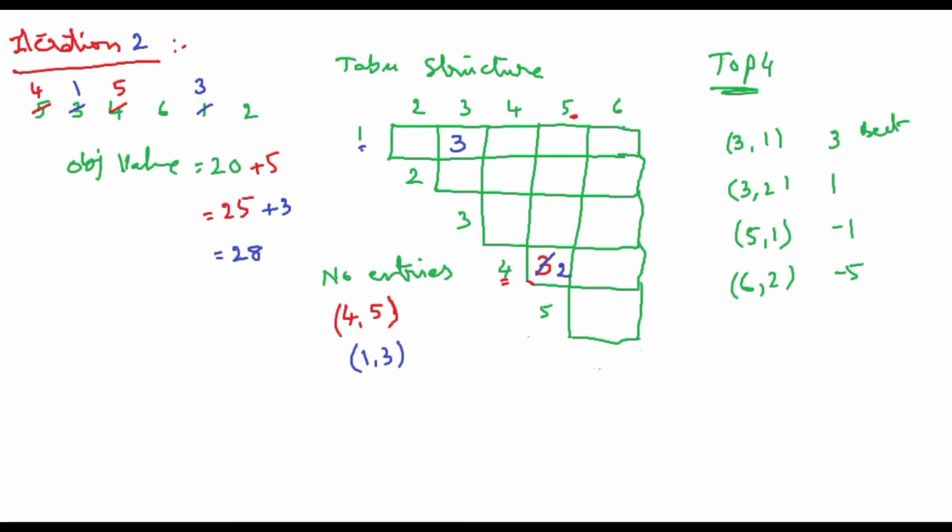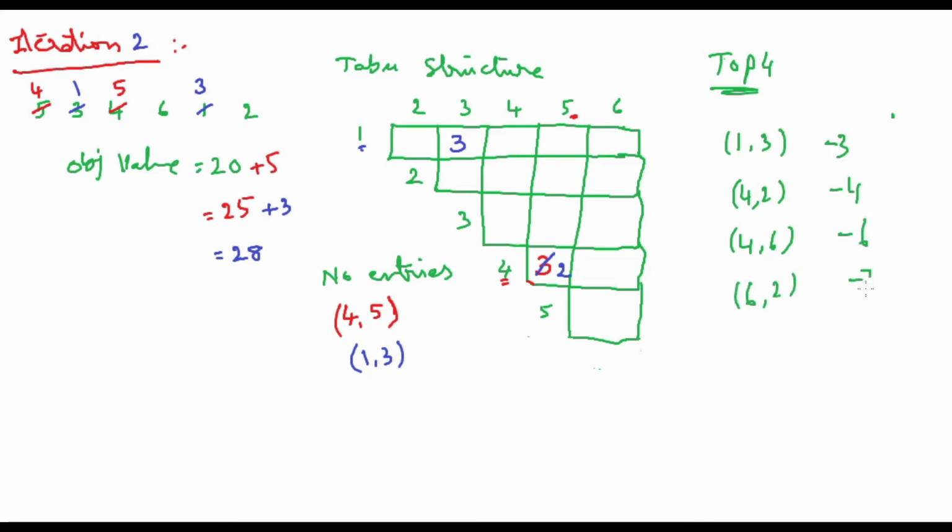Now I am running my objective function. Based on the running, I have the best top 4 results obtained in this iteration. So what are those results? I will tell you. For 1 comma 3 the improvement is minus 3, for 4 comma 2 the improvement is minus 4, for 4 comma 6 the improvement is minus 6, and for 6 comma 2 the improvement is minus 7.